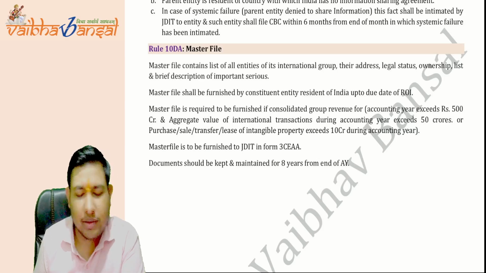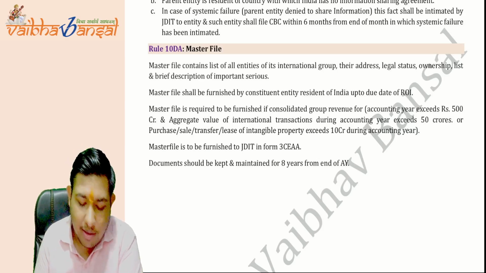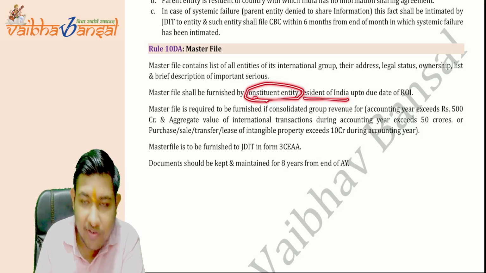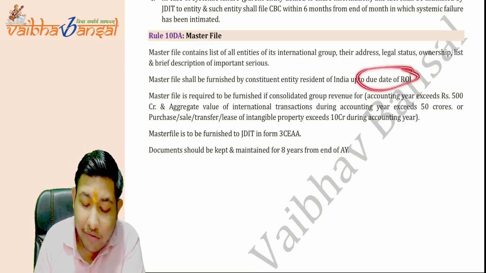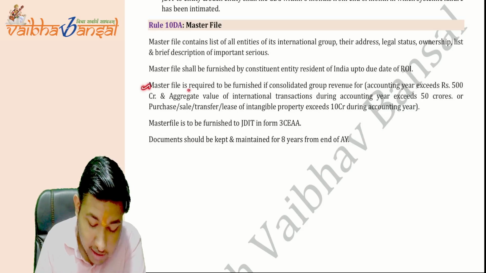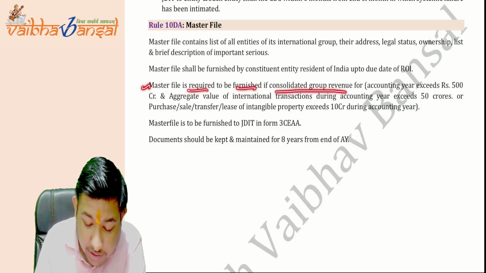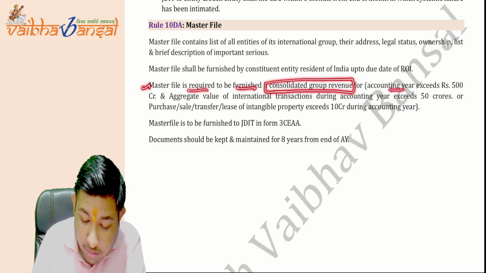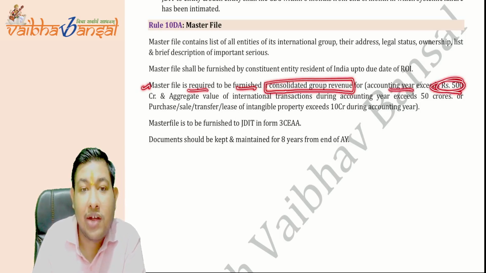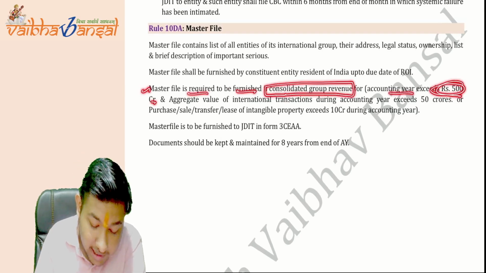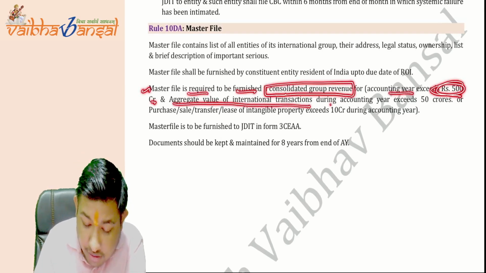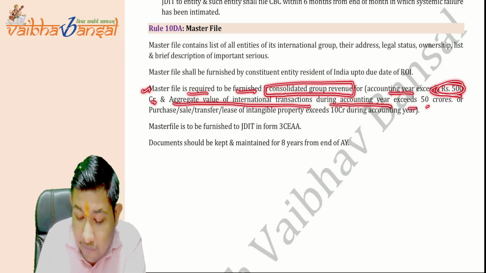It must be given to the government by that constituent entity which is resident in India up to the date of filing of ROI. Master file is required to be furnished if the consolidated group revenue for the accounting year exceeds 500 CR and the aggregate value of all the international transactions during the accounting year exceeds 50 CR.